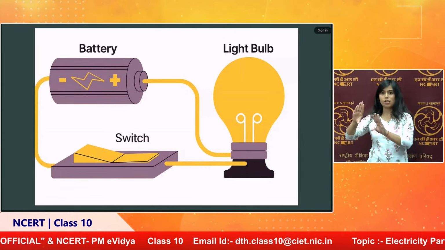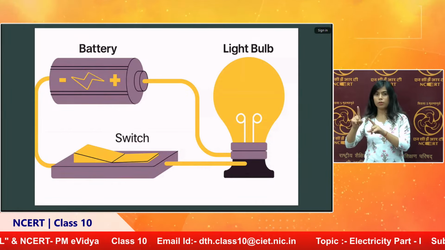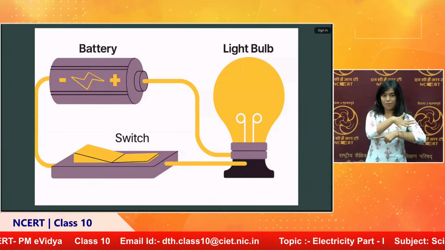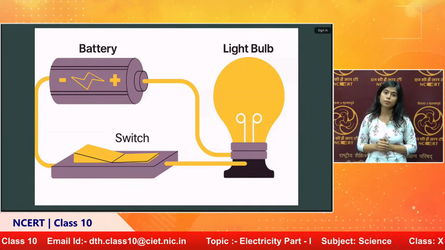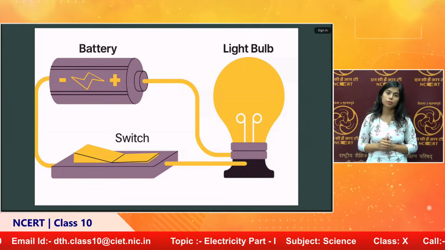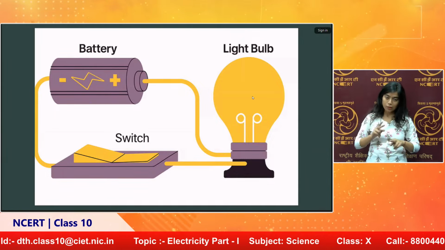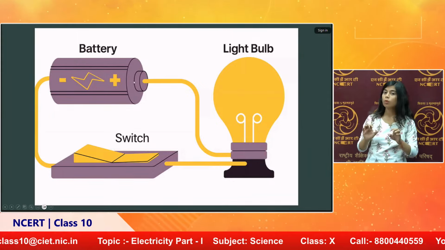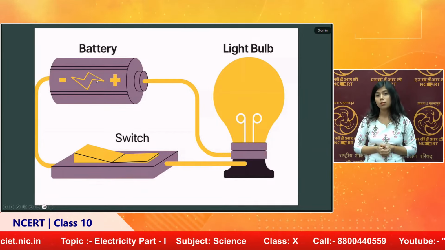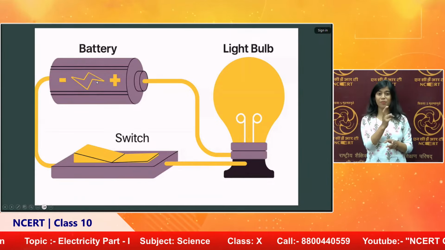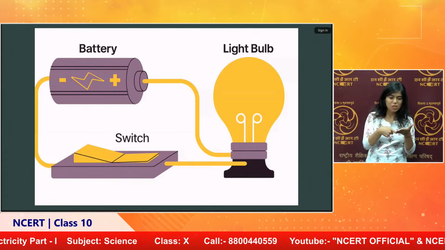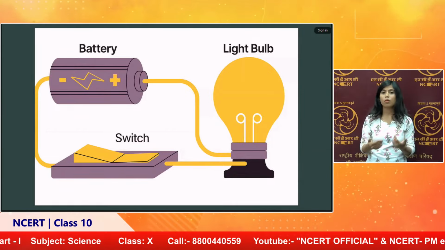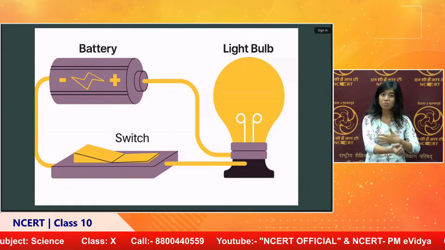So we need a battery with charge and potential difference, and a closed circuit. If the bulb is not glowing, the battery may be faulty. There may be no charge inside the battery, or the two ends have no potential difference. That may be possible.